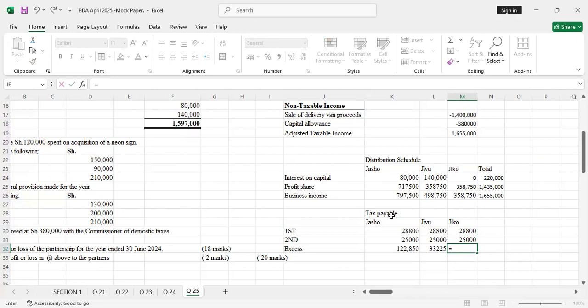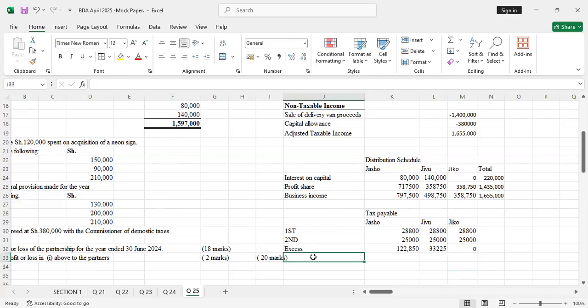So for this one, for the first tax, you can see the excess will be 358. It's like we only had 358, but we always have 388, so it has been covered up here. So it means that here we'll just have zero. Therefore, the total tax, the gross tax paid by these three partners, if you are asked, you just sum all this.